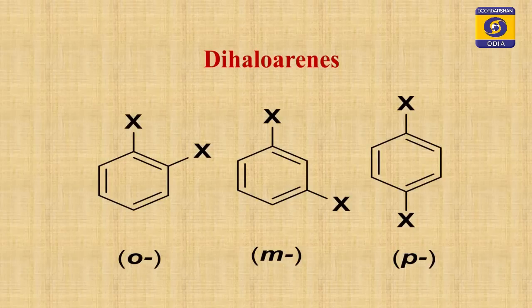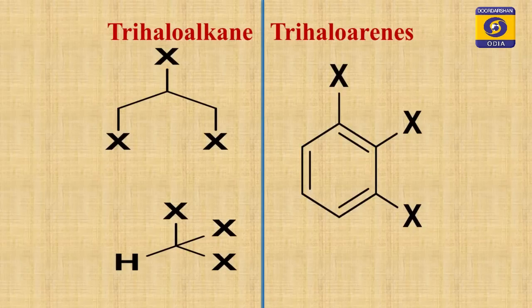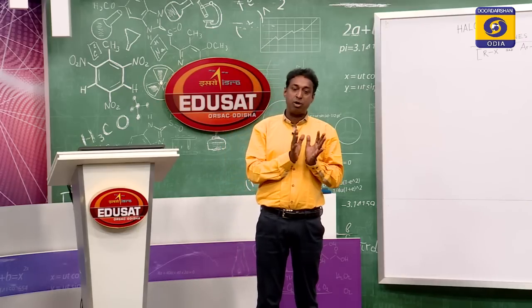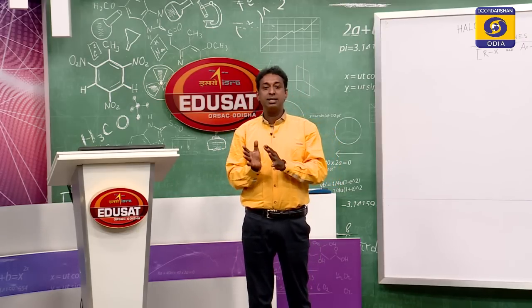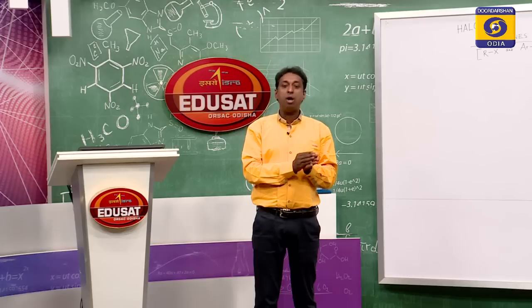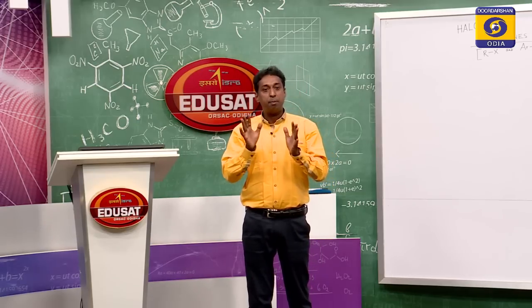Sometimes these 3 compounds we commonly call ortho dihalobenzene, the first one, meta dihalobenzene, the second one, and para dihalobenzene, the third one. Means dihalobenzenes or dihaloarenes are classified into ortho, meta, and para.